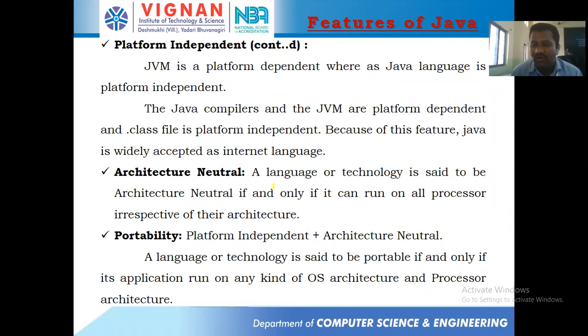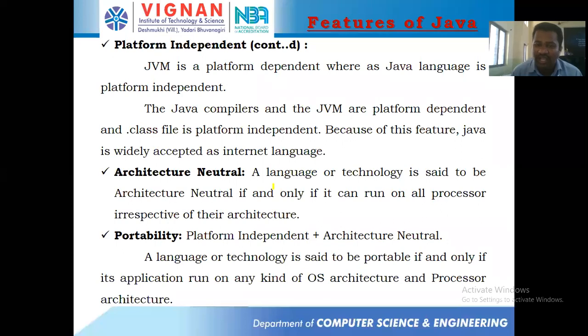Your Java programs, which were developed on one system, from which bytecode is generated, and that bytecode will be taken into another system which contains different processors. The same result will be generated. Architecture neutral means they are talking about your processor. Portability, in the sense, again the same thing, hardware and software. A language or a technology is said to be portable if and only if the application runs on any kind of OS architecture and then processor architecture.